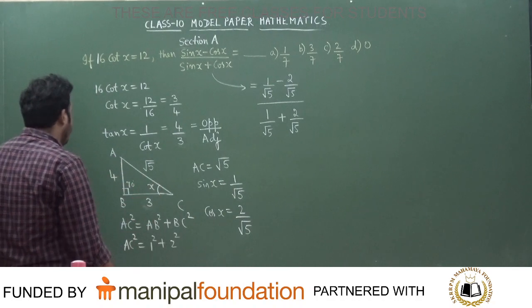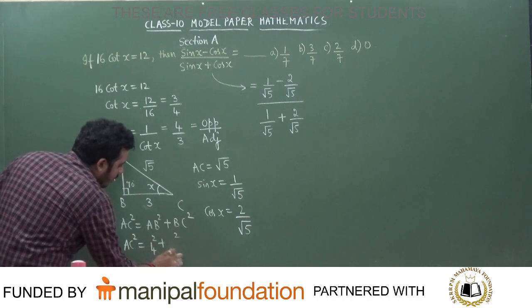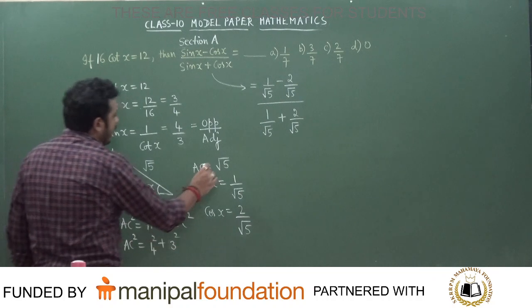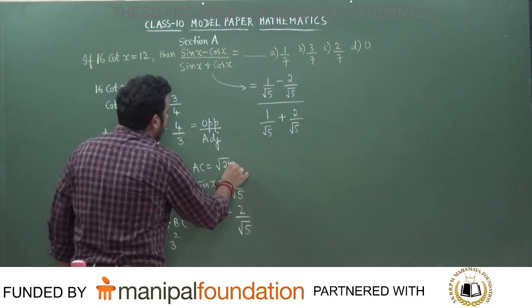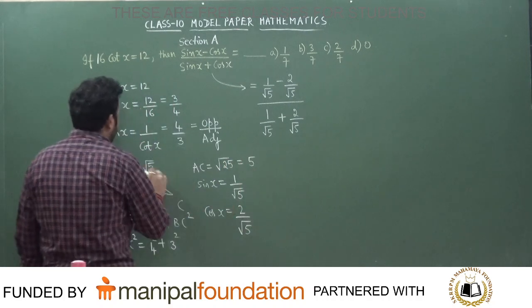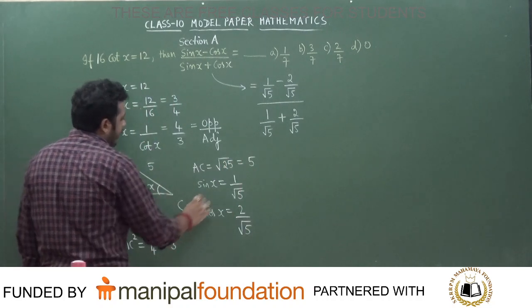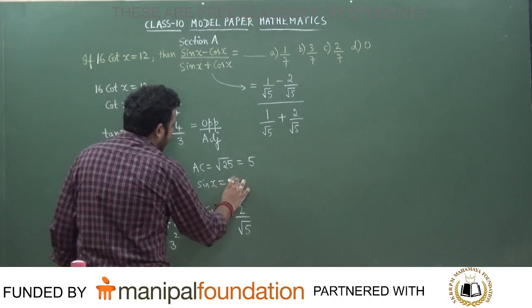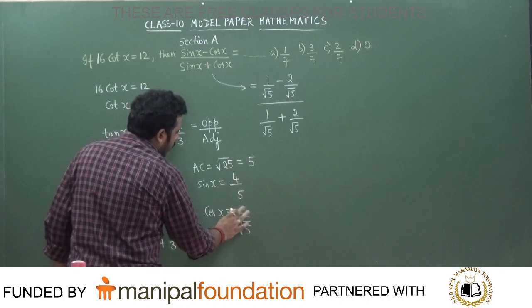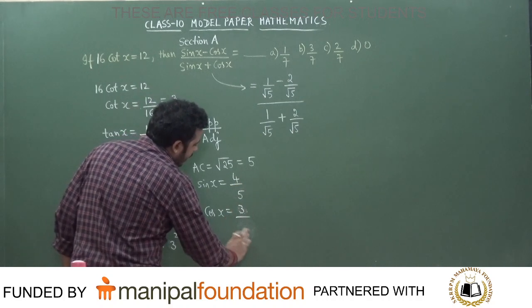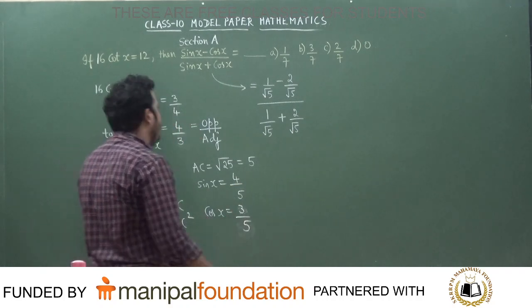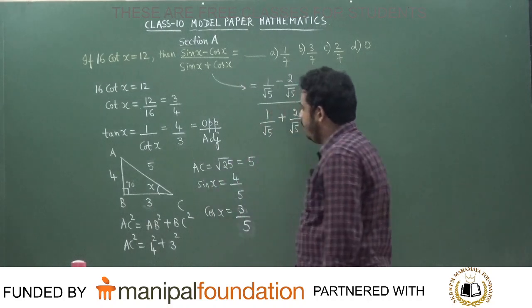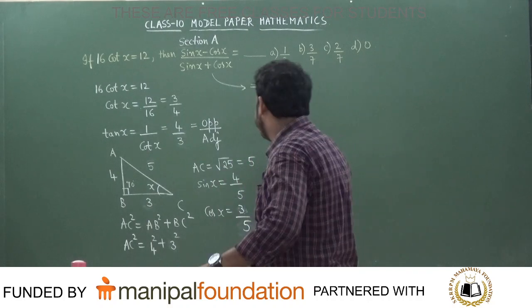So what is this part that we get now? 4 square plus 3 square, which is nothing but 16 plus 9. That is equal to root over 25, that is equal to 5. So this part will become equal to how much? 5. So sin x will be equal to 4 by 5, and cos x will be equal to how much, students? 3 divided by 5. Is it okay? 3 divided by 5. Now can you tell me what is this answer that we get now?